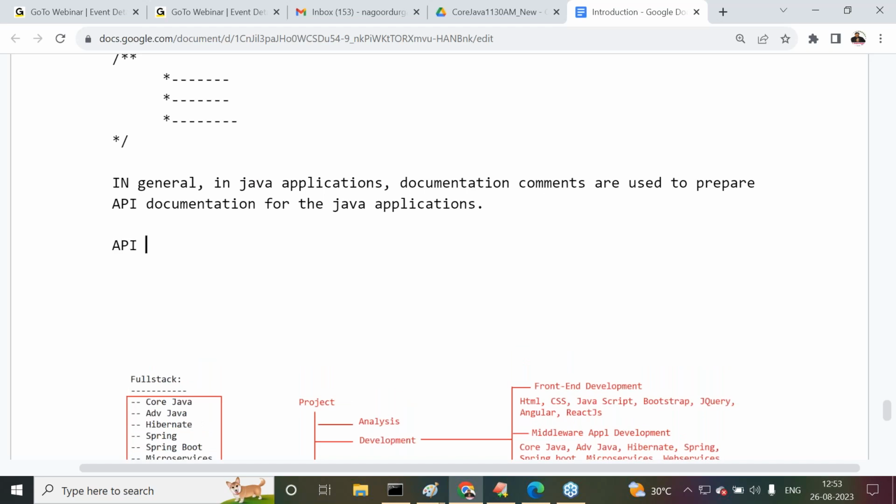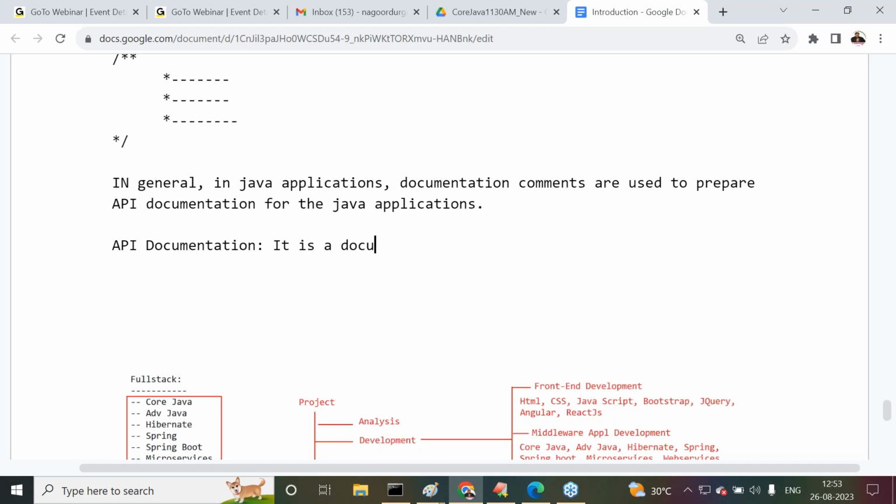Then immediately, what is the meaning of API documentation? Tell me, you only understand it. Documentation comments are going to be used to prepare API documentation. Okay, that we understood. But what is the meaning of API documentation, first of all? After that, how are we going to use documentation comments to prepare API documentation? First of all, what is this API documentation? Nothing, sir, very simple. I'm going to give the definition directly. Try to understand it clearly.